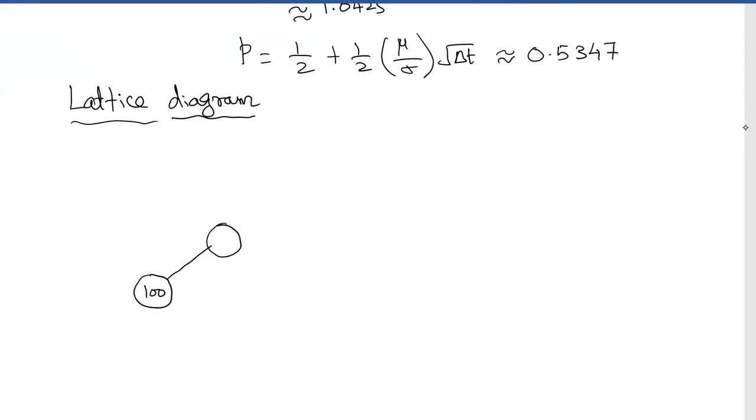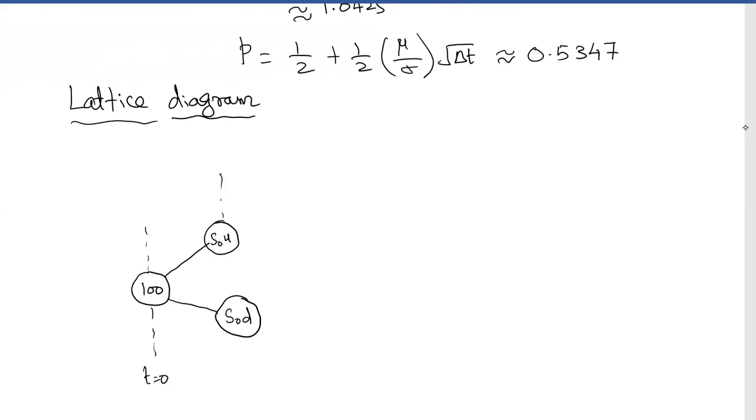It goes up or down, right? Up is S naught U and down is S naught D, right? So this is the first week. This is T equal to 0 and this is T equal to 1 by 52.